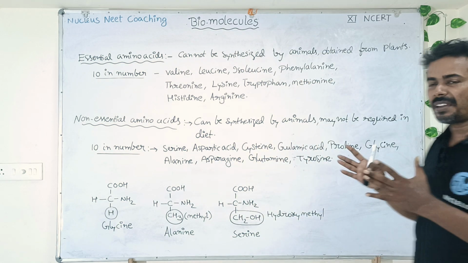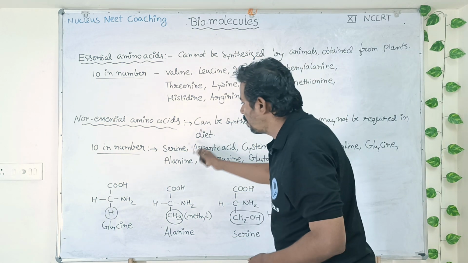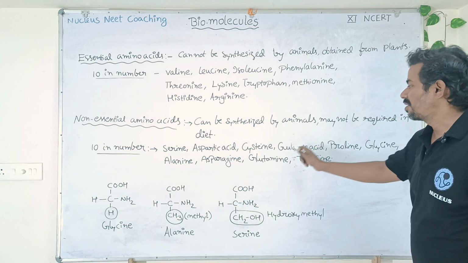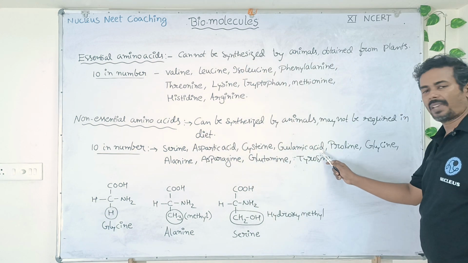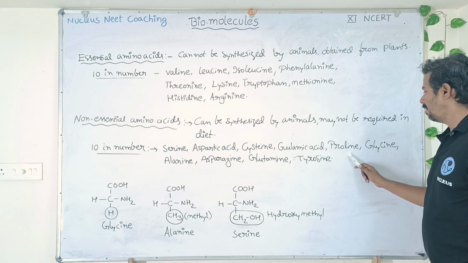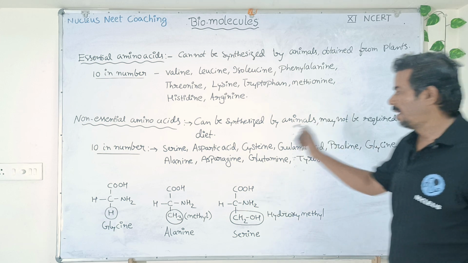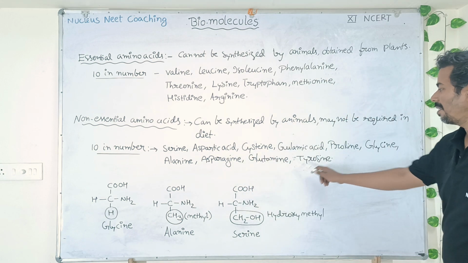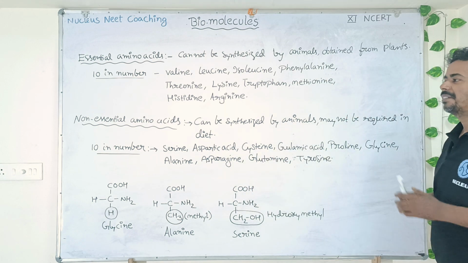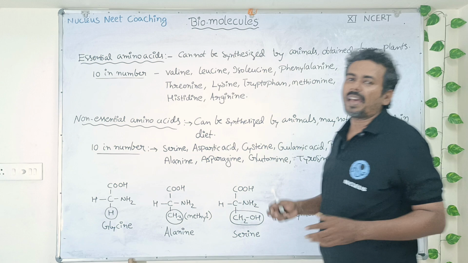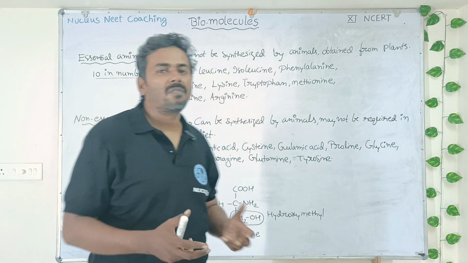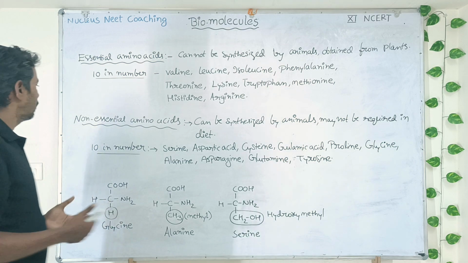What are those 10 non-essential amino acids? Your serine, aspartic acid, cysteine, glutamic acid, proline, glycine, alanine, asparagine, glutamine, and tyrosine. These are the 10 non-essential amino acids. So it doesn't matter even though we don't have them in our diet.